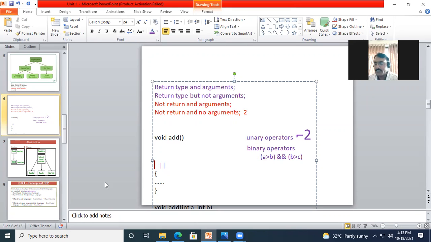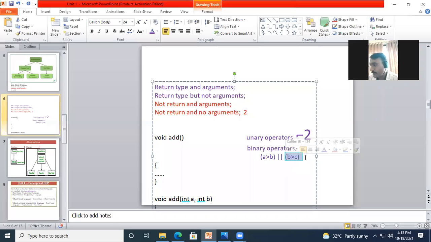Okay, for OR, the statement is, if any of the conditions is true. If I write OR here, either this left hand side case is true or this case is true, I will get true value. If both are true, then I will also get true value. And when both of these conditions are wrong, then I will get false value.